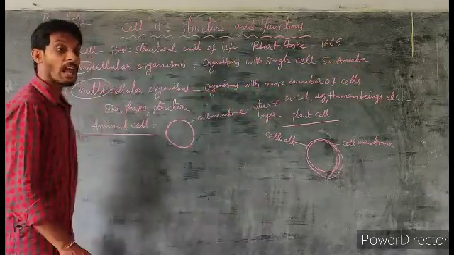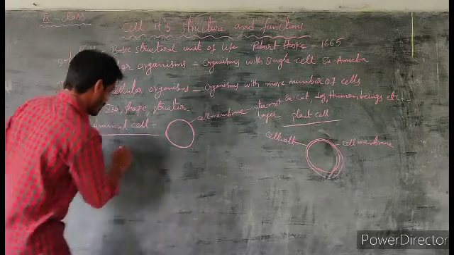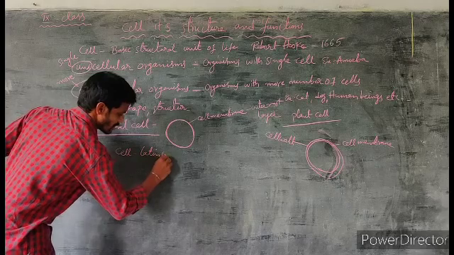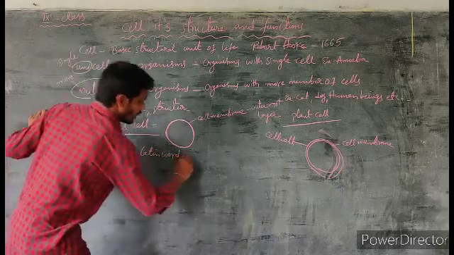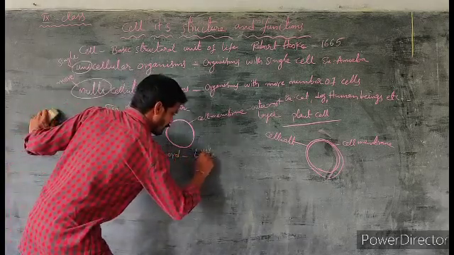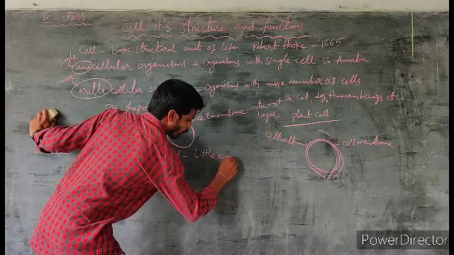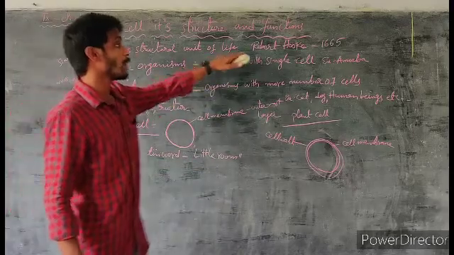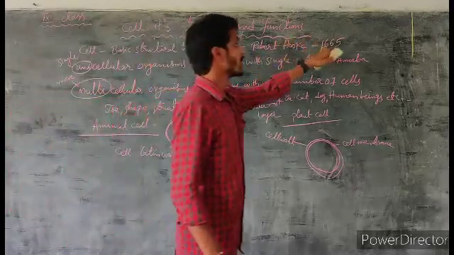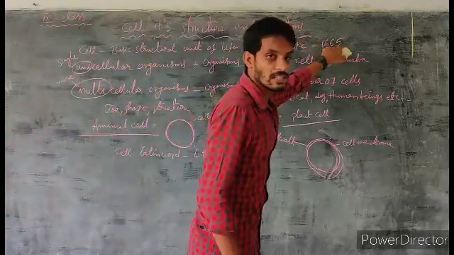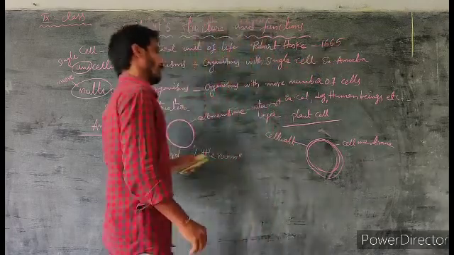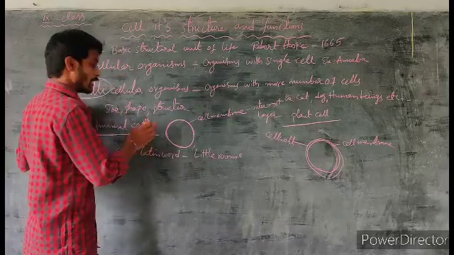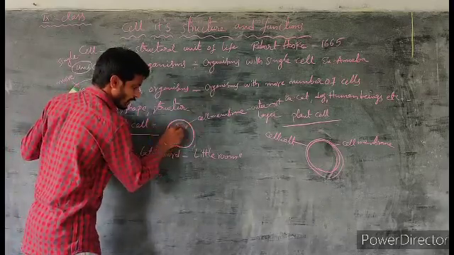Actually, cell is a Latin word. It means little room. Who discovered the cell? Robert Hooke. In which year? In 1665.